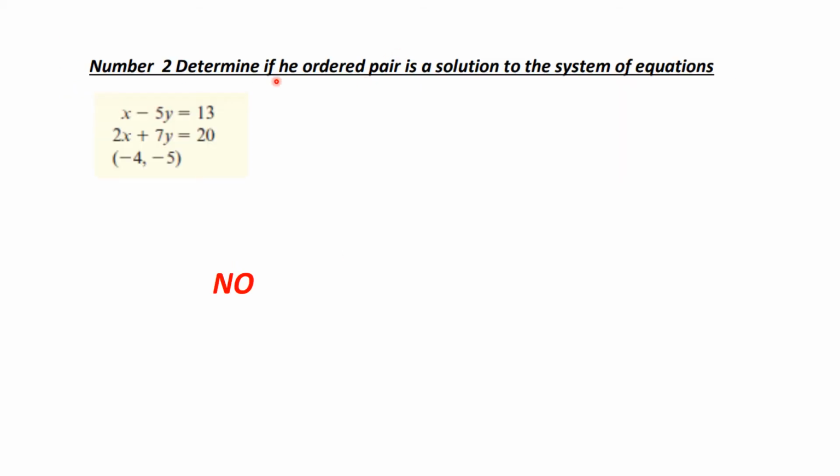Number 2, you were to determine if this ordered pair is a solution to the system. Well, it works in the first equation, but it doesn't in the second. If you substitute these values into the left-hand side of the second equation, you get something negative, and you have something positive, so no, it does not work.